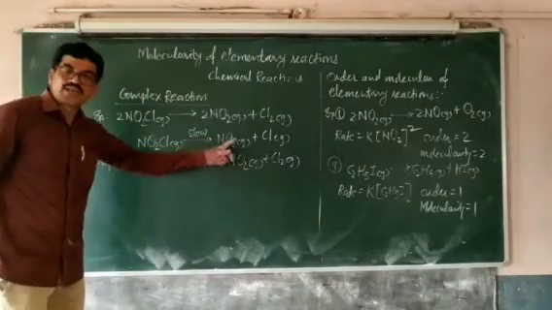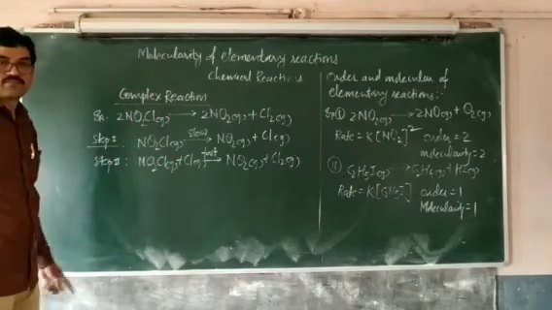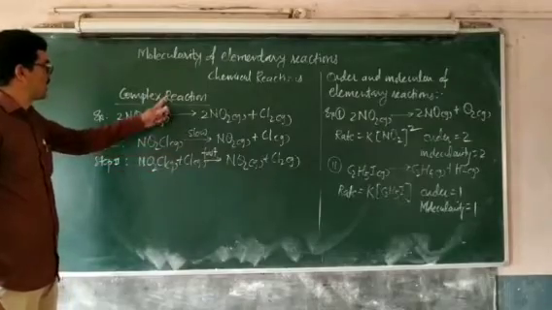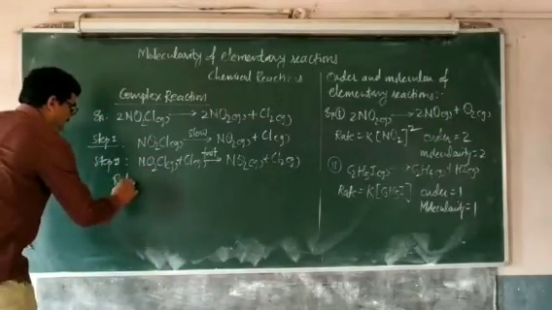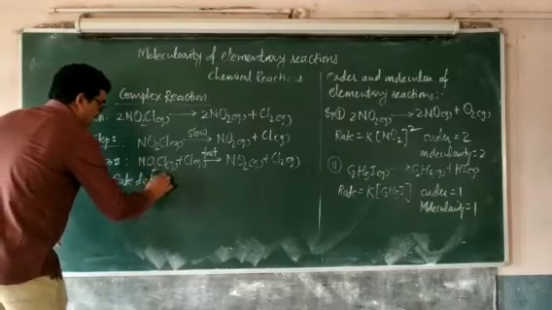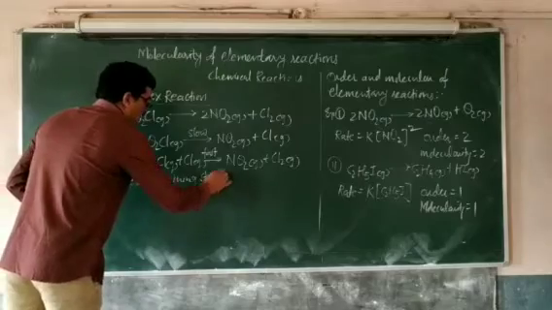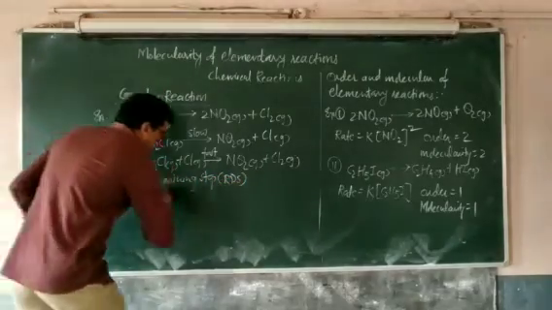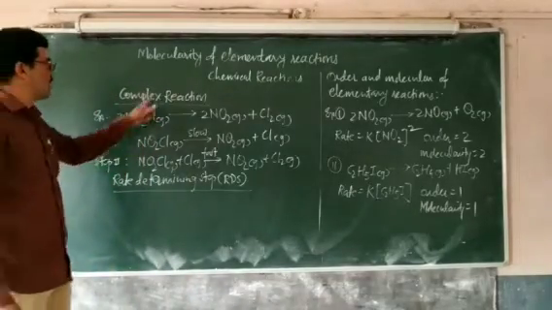Such a slow step of a complex reaction is known as the rate determining step, RDS. Rate determining step is therefore defined as the slowest step of a complex reaction.